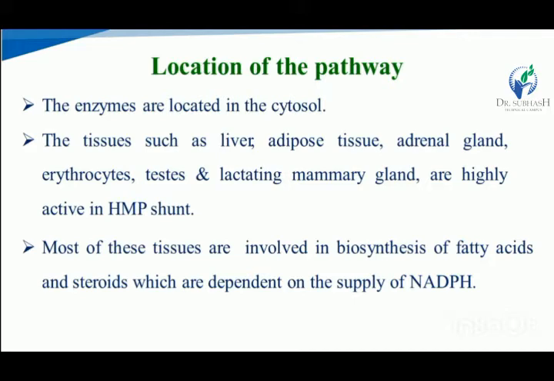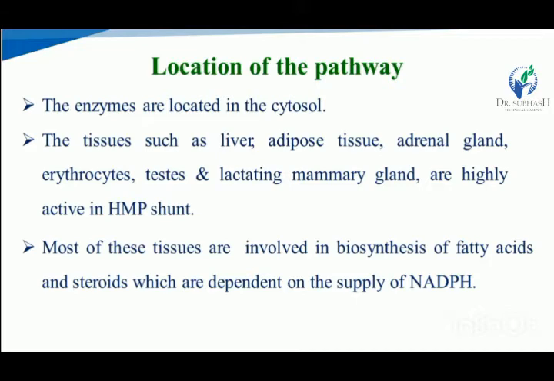Most of these tissues are involved in the biosynthesis of fatty acids and steroids, which are dependent on the supply of NADPH. So for the biosynthesis of fatty acids and steroids, they use NADPH.